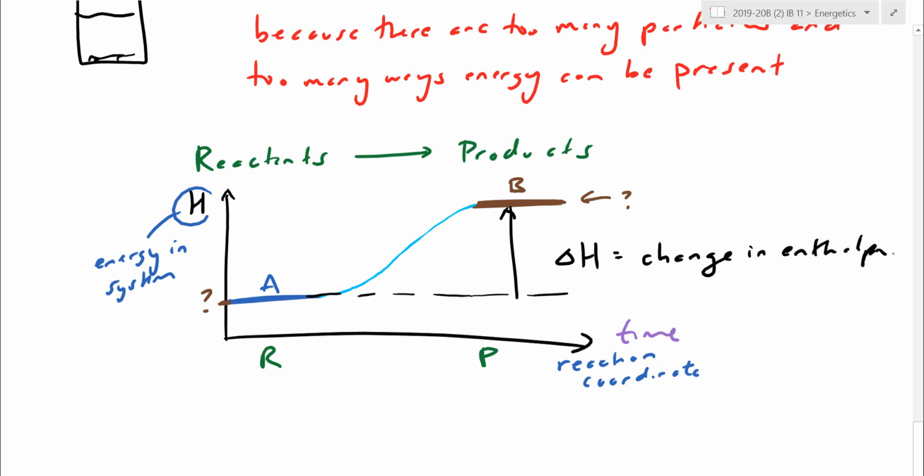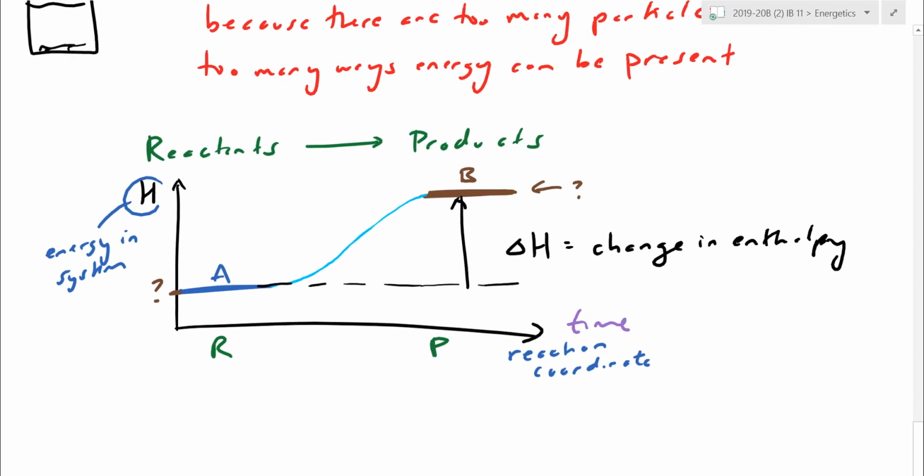So this is a little bit weird here. I might not necessarily know the starting number or the ending number, but what I can tell you is, at the end of the day, I have more energy than before, because change is always final minus initial, right? H final minus H initial. Again, even easier in chemistry, final is always products. So we're really looking for H products minus H reactants. We're looking for the relative change as the reaction has occurred. Do I have more energy or do I have less energy?